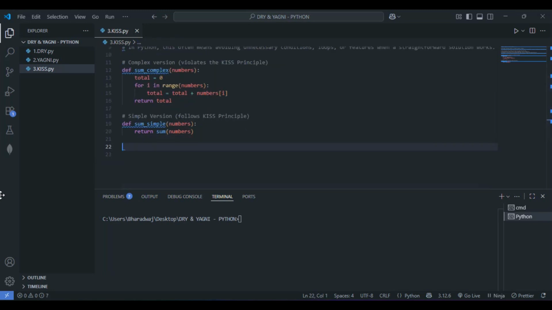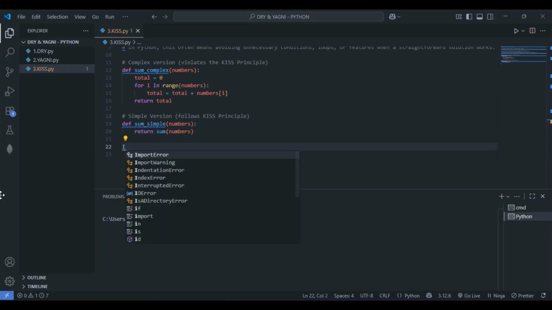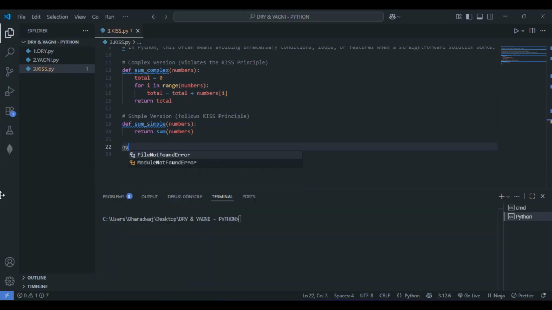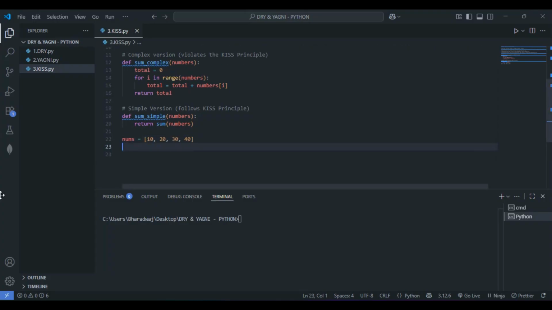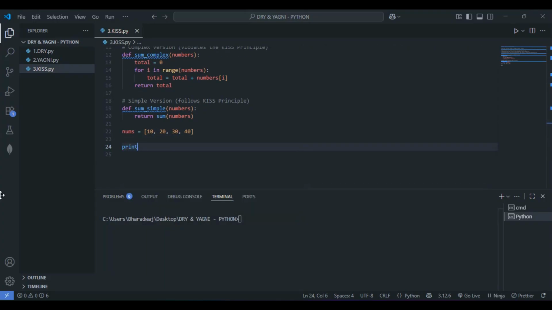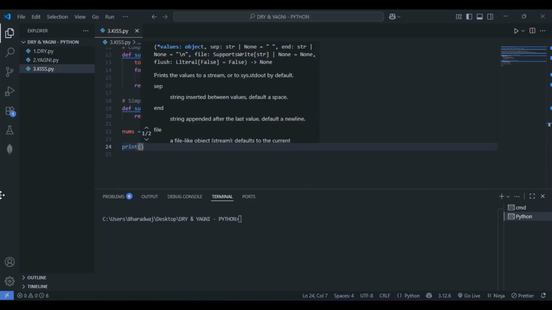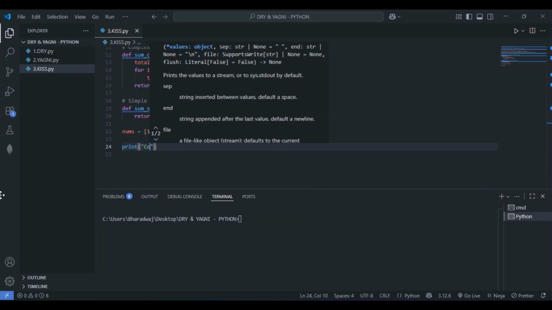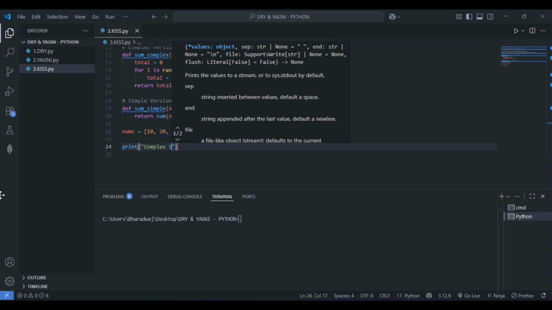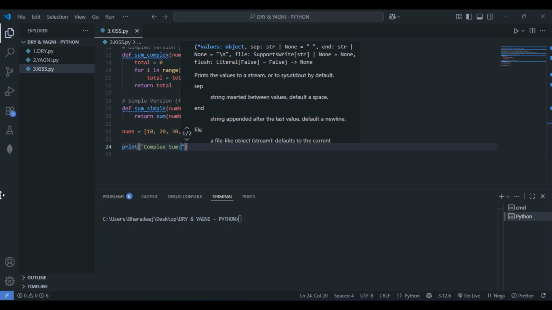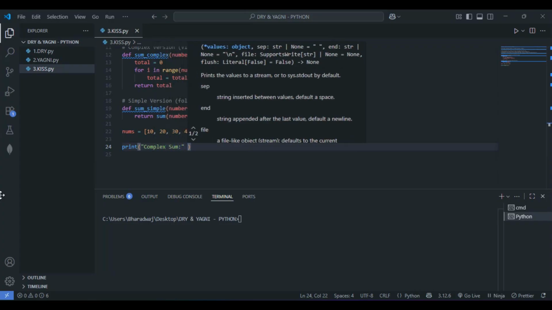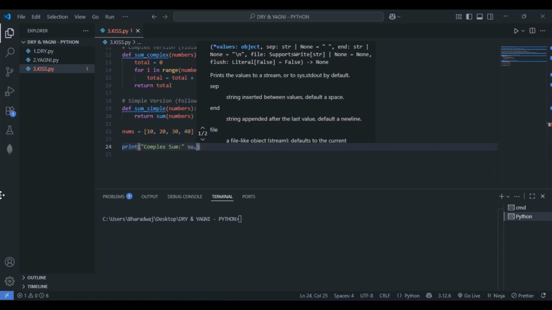So let's go with the example usage here, or I'll be going with the input list here. Let me pass nums equals 10, 20, some random numbers. I'll give 30, 40, like that. So this is fine. Let's print for the sake of interactivity here. I'll just go with complex sum. This is fine.